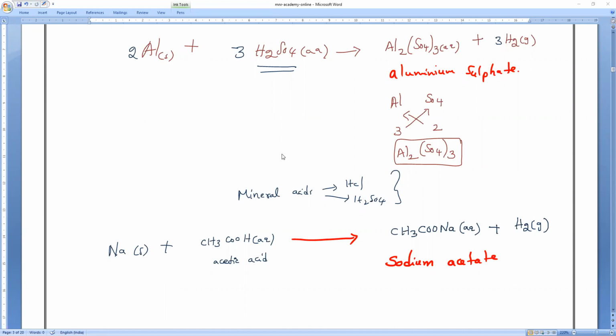Balancing the equation: 2Na plus 2CH3COOH will give 2CH3COONa plus H2. Really, have you tried, Rohit, or did you copy? Yes, sir. Really, have you solved? Yes, sir.